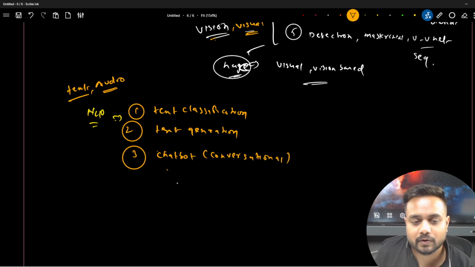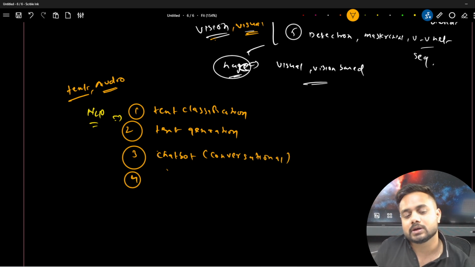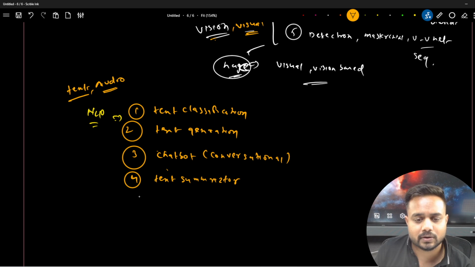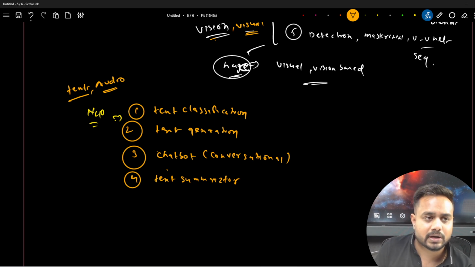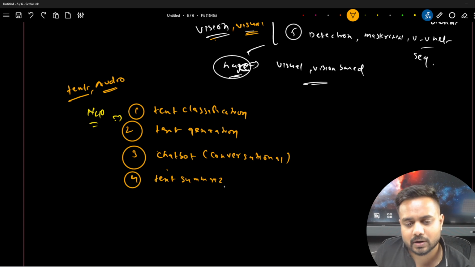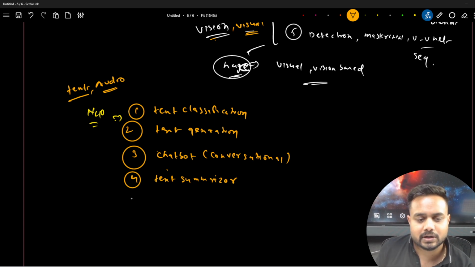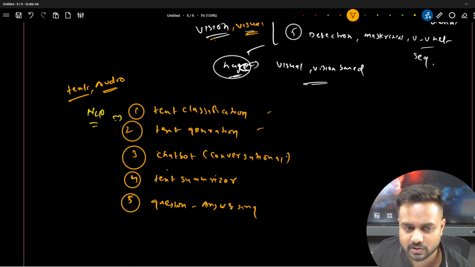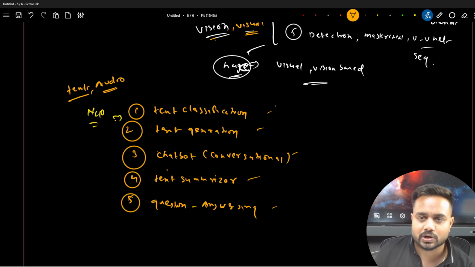Now the fourth one I can write down over here, that is text summarizer, right? And the next one is question answering. So these are some tasks which you will find. Now see, text classification, text generation, chatbot, text summarizer, and question answering.